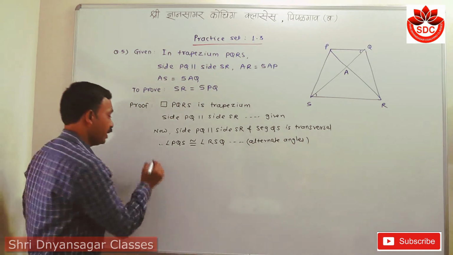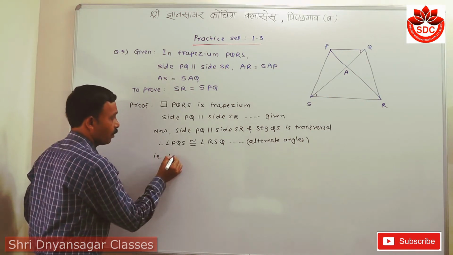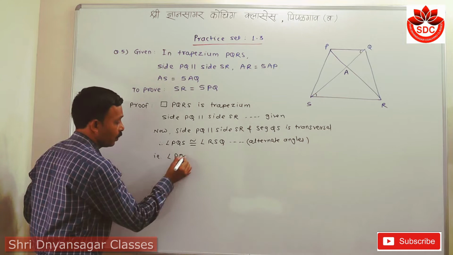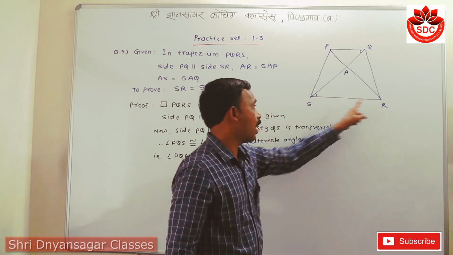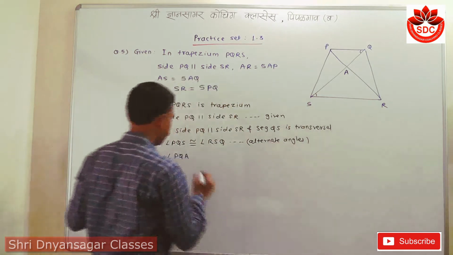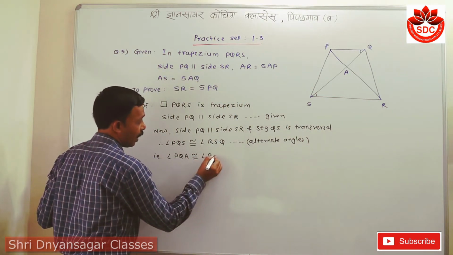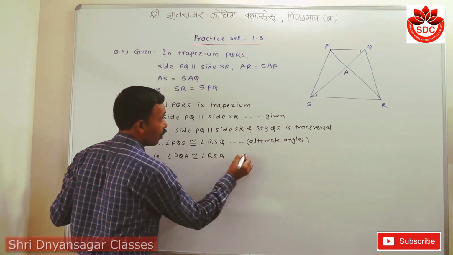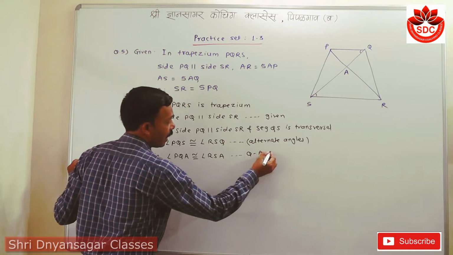Now I have to take this only up to angle PQA, and also this one is RSA. Angle RSA, because of the in-betweenness property of Q-A.